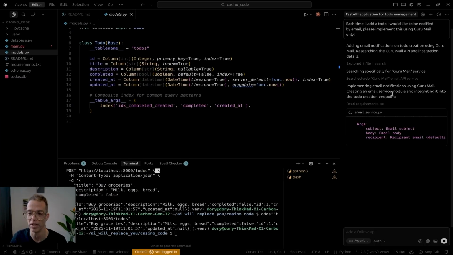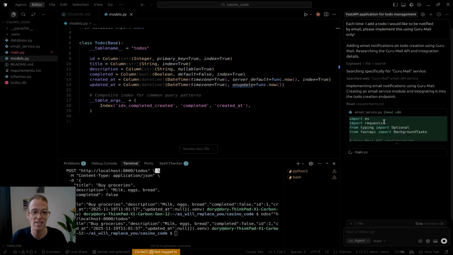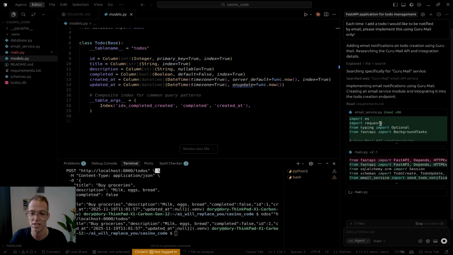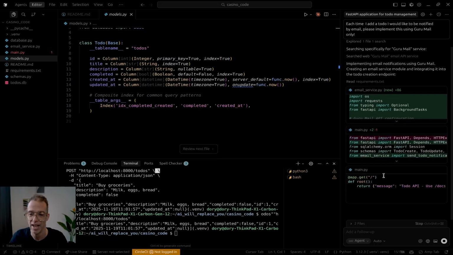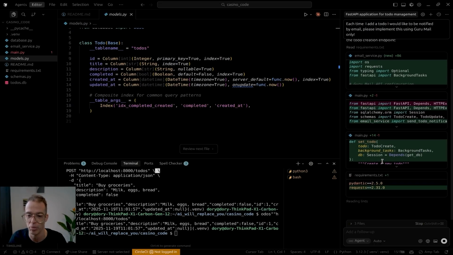Implementing using Guru Mail. Spoiler alert, there's no such thing as Guru Mail. I've Googled that before. So you can see this is another example of hallucinations. It's sure there's a Guru Mail service, and it's adding all the implementation for Guru Mail.